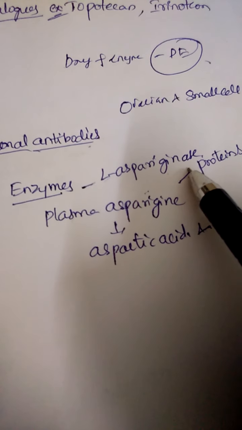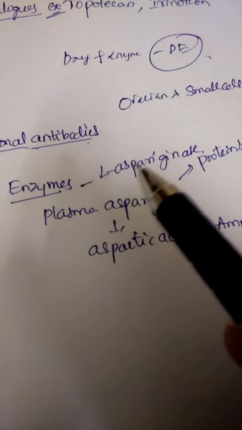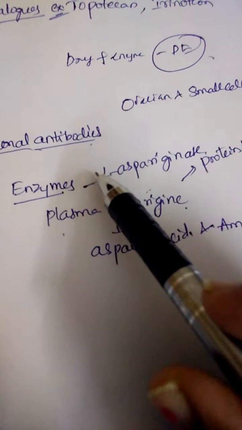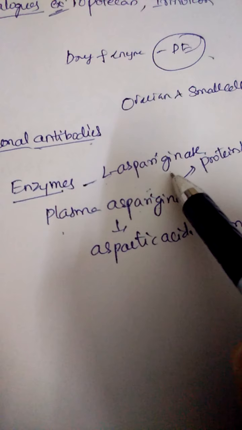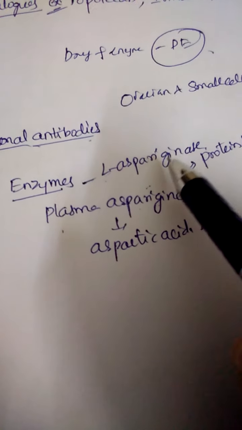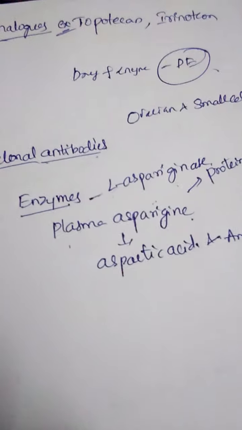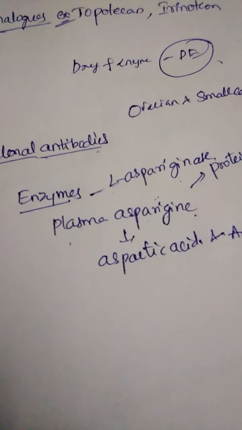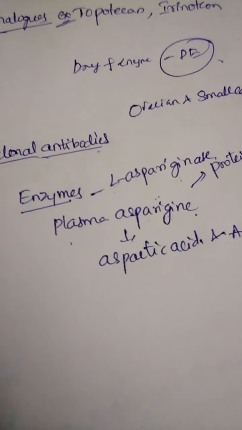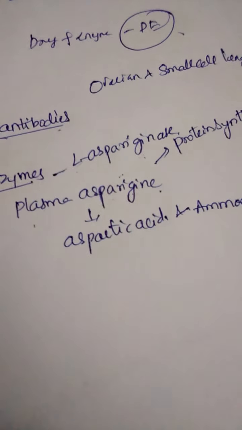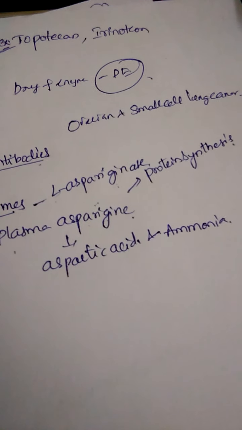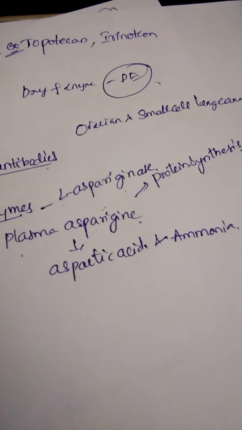The main mechanism of L-asparaginase is that it degrades the plasma asparagine. When this drug binds to the cell membranes or to the particular receptors present on the cell, it degrades the plasma asparagine. This plasma asparagine is helpful for protein synthesis.